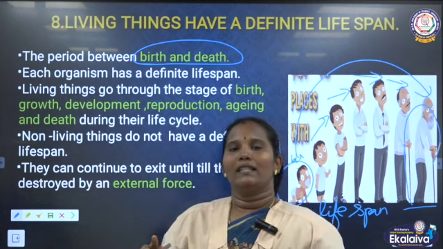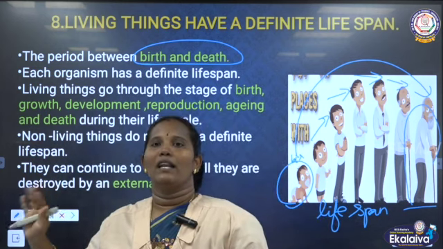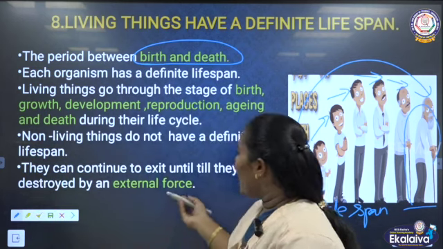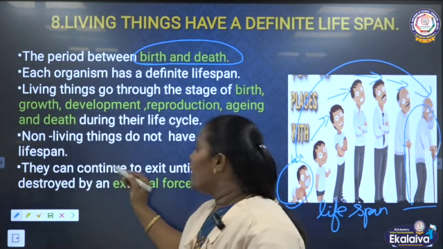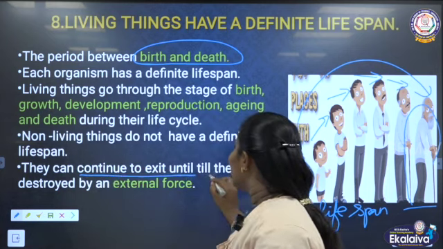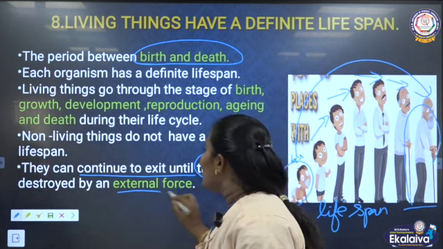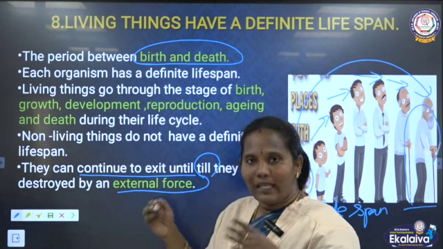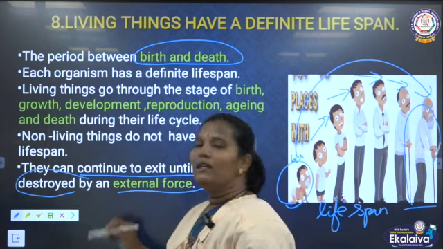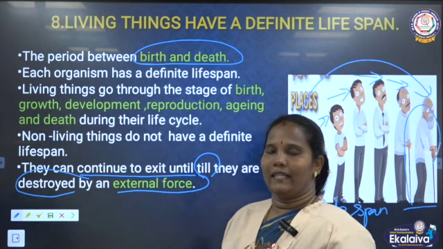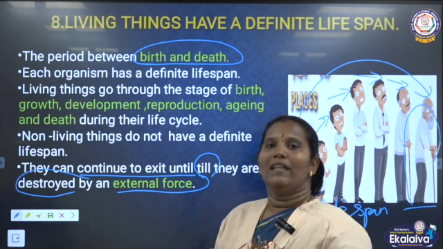But non-living things don't have a particular lifespan. Then how do they exist, how do they continue? They continue until an external force acts on that non-living thing, then only they will be destroyed.